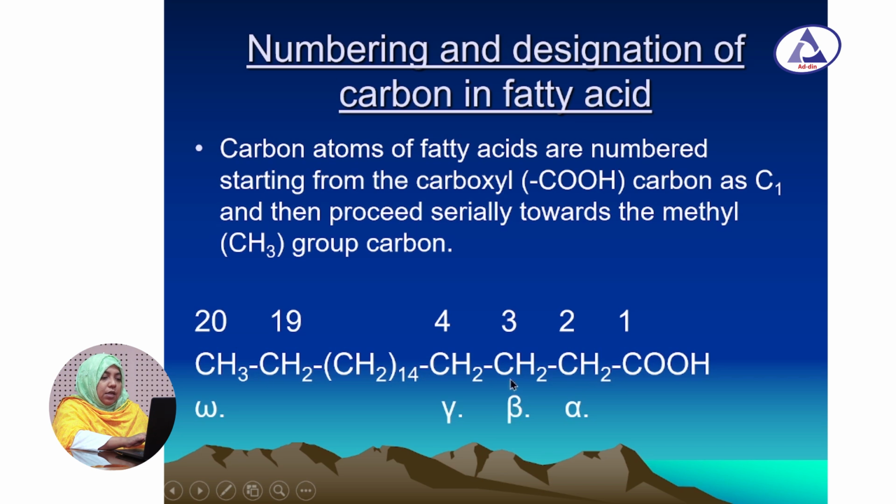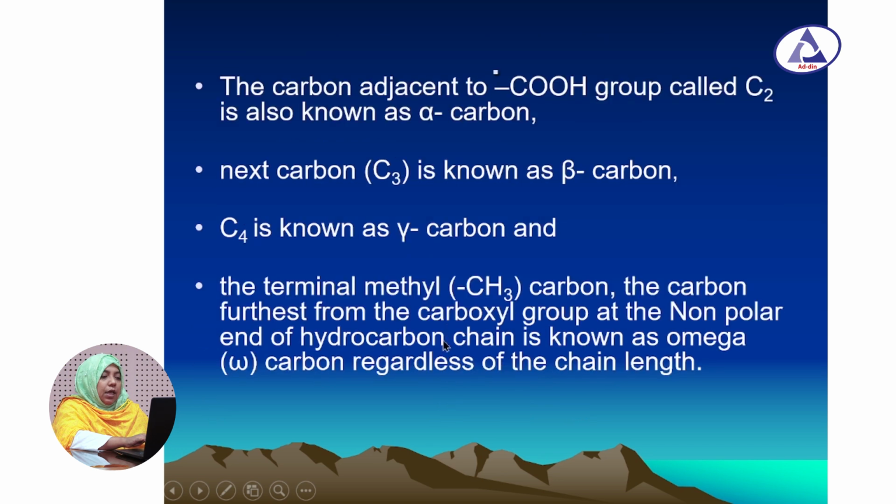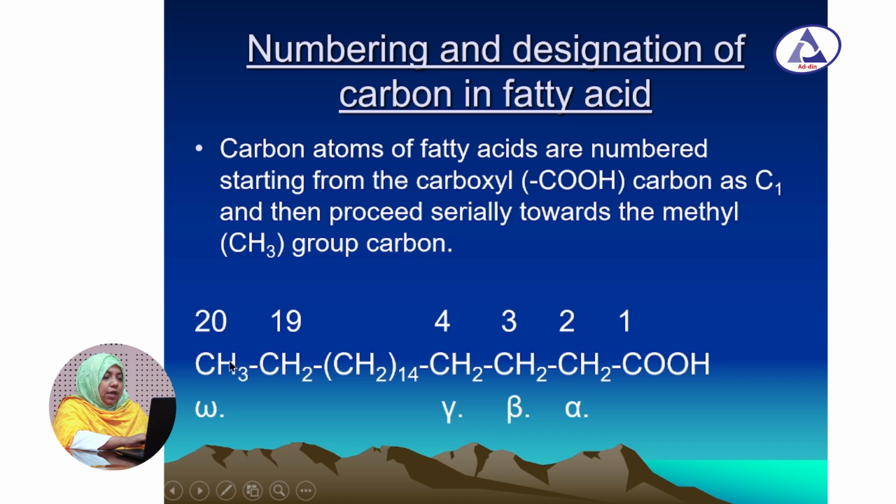Then carbon number 4 is called gamma carbon. In this way, the last carbon, the one in the methyl group, is termed the omega carbon.